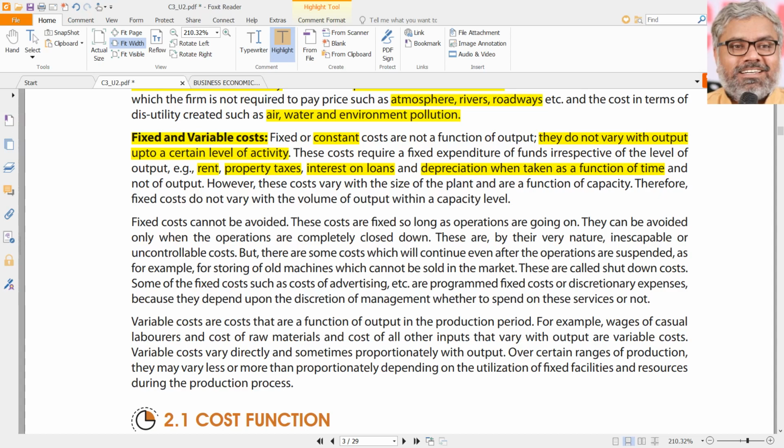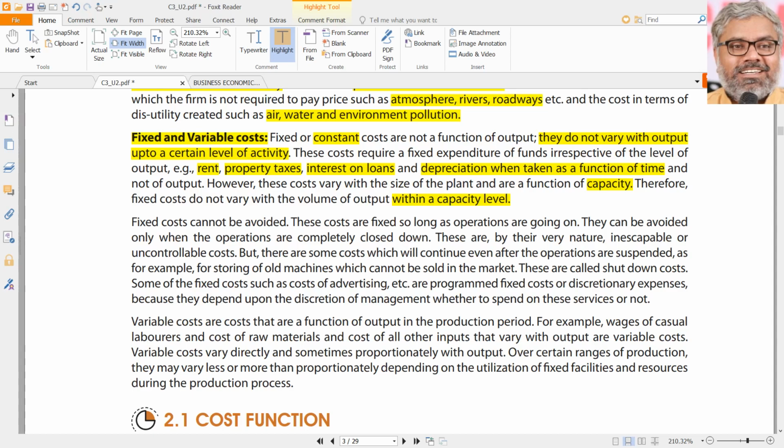But the point is, if they want to manufacture 6,000 tons, can they do that with the same fixed cost? The answer is no, because the machinery is not enough. They have to buy new machinery. That means depreciation will increase accordingly. So the point is, they are a function of capacity. Within a capacity only they are fixed. Within a capacity, not permanently. Fixed cost does not mean eternally they will be fixed. No, eternally they are not fixed.